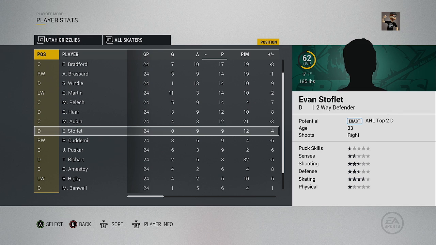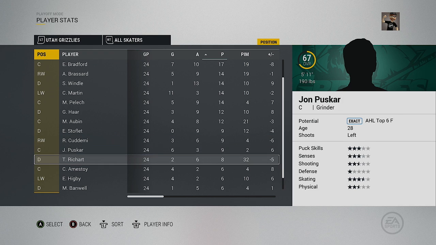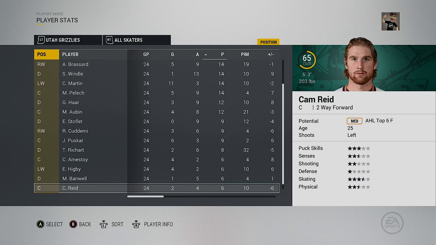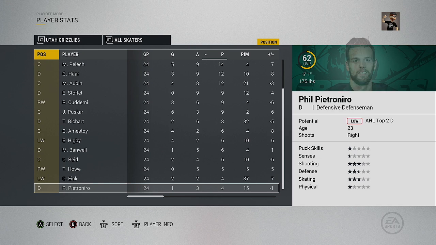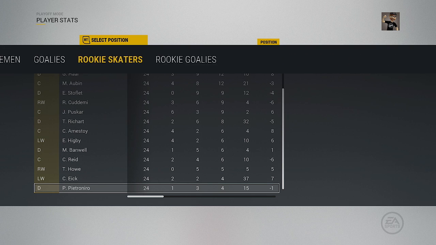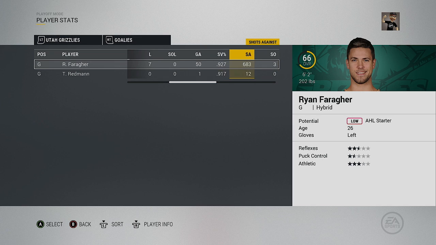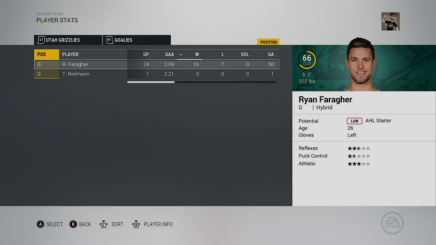Matthew Aubin, Soflets, Kudemi, Puskar, Richard, Amistoy, Higbee, Mike Banwell, Cam Reed, Howe, CJ Elk, Pizzerino, butchering the hell out of these names. And it looks like the goalie that did come up on top was Ryan Faragher, or Faragher? I'll go with Faragher. With a 2.09 goals against average, 16 and 7 with a save percentage of .927 and 3 shutouts for him as a 66 overall goaltender here in the ECHL.